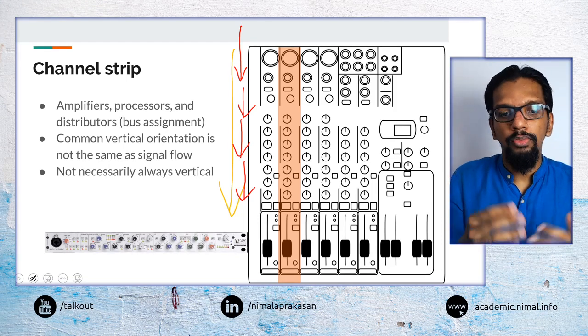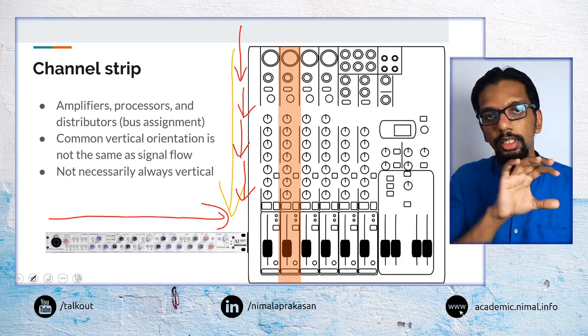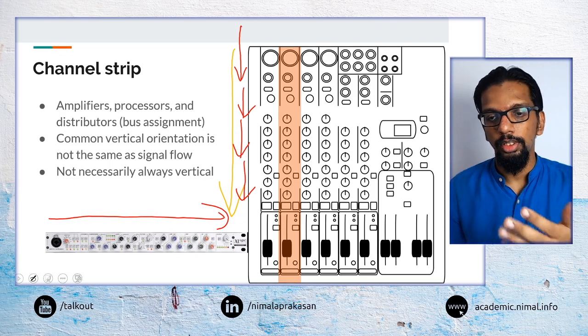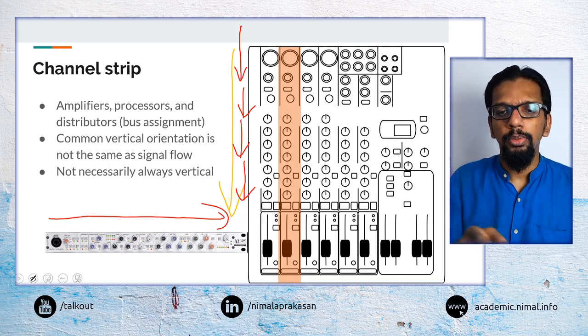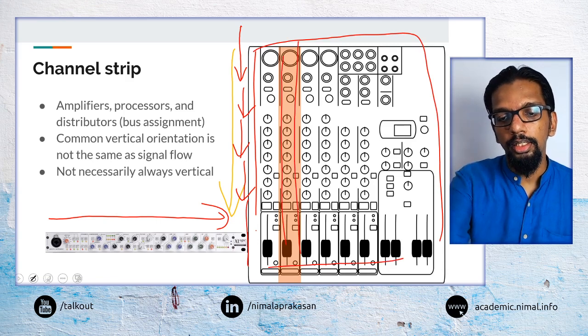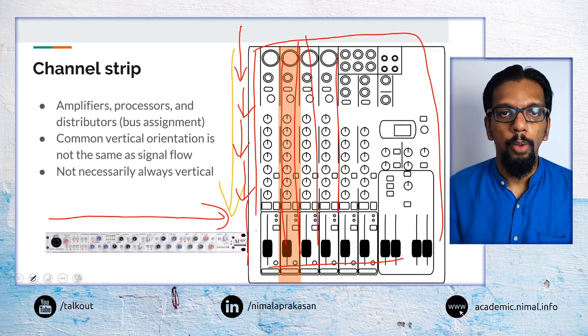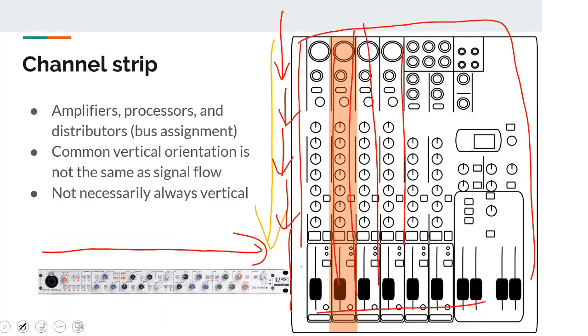But it doesn't always have to be a vertical mixer. There are rack mounted mixers that are horizontal as well. But we may find this form factor of vertical channel strips is a common occurrence in commonly used mixers.